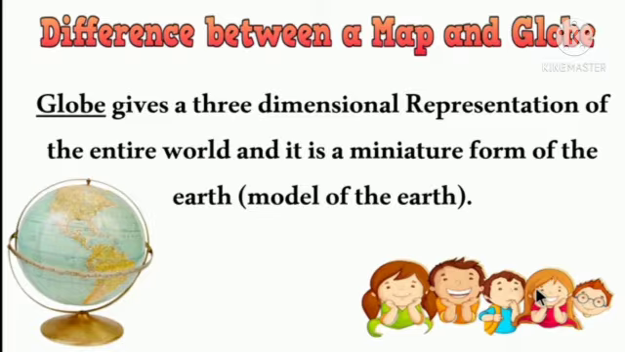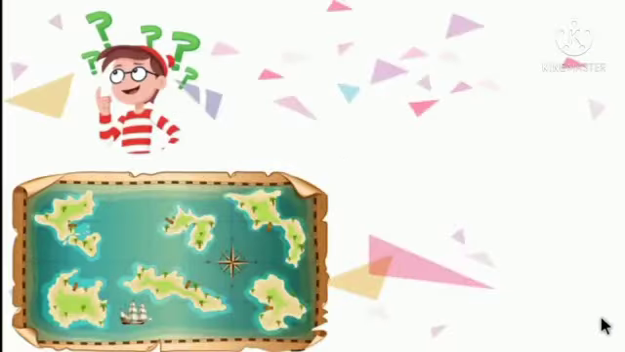Children, I hope you all are clear with the map as well as globe. Map is portable, easy to carry, whereas globe is not portable. The map gives more details, whereas globe gives less details. Map is a two-dimensional image, whereas a globe is a three-dimensional model, that is the model of the earth.